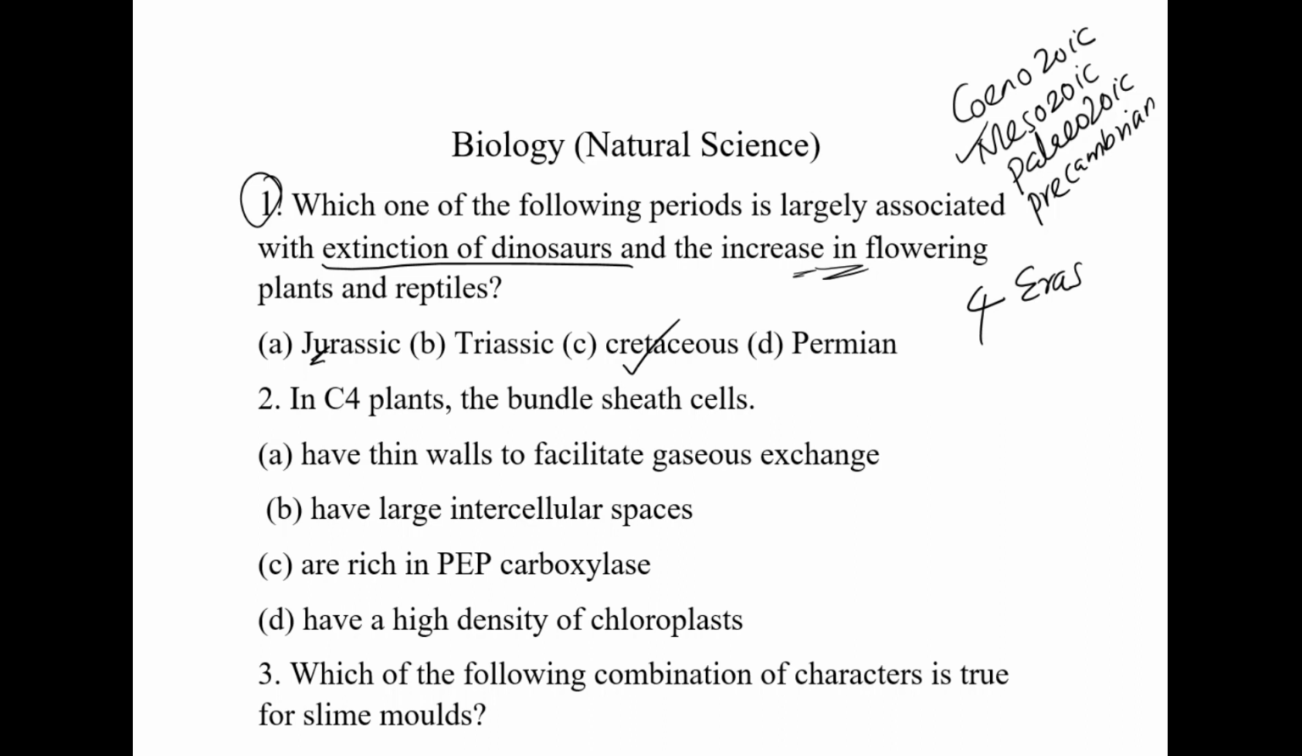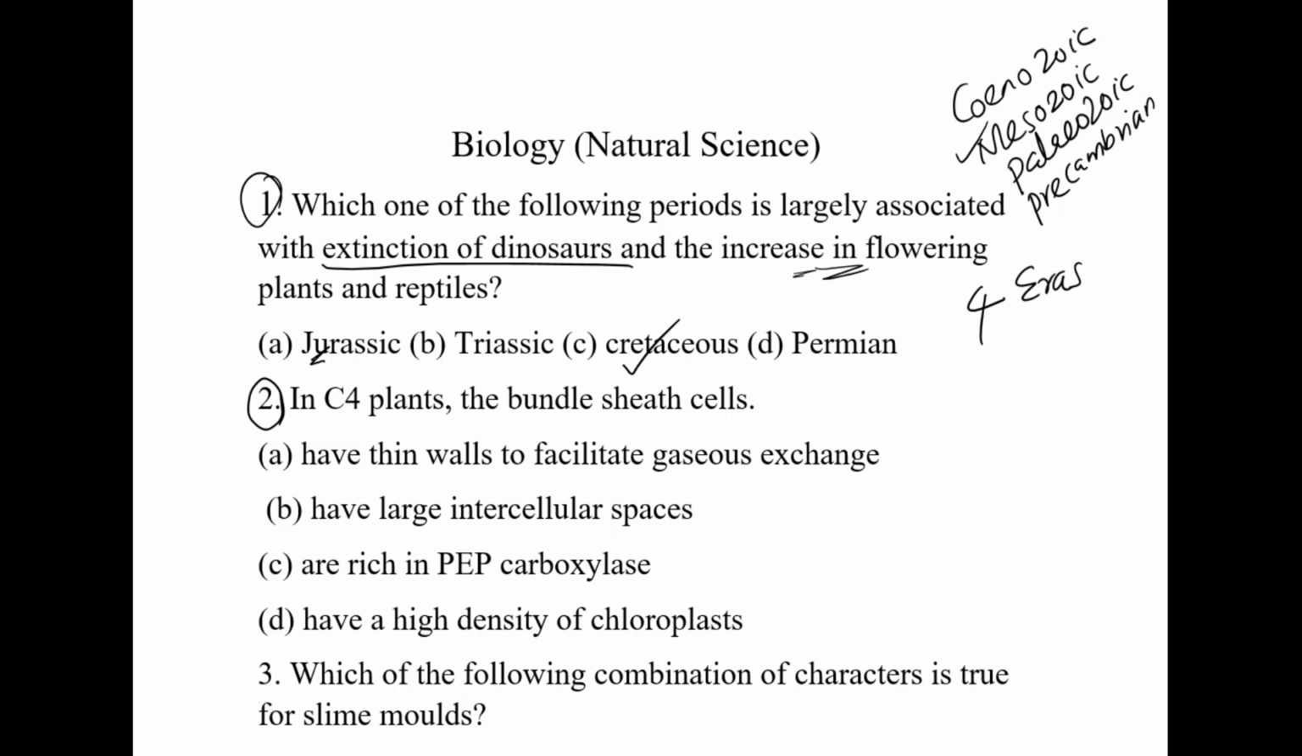Okay. The next question: in C4 plants, the bundle sheath cells. The options are: have thin walls to facilitate gaseous exchange, have large intercellular spaces, are rich in PEP carboxylase, have a high density of chloroplast.